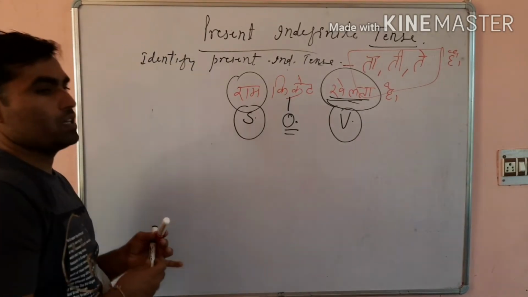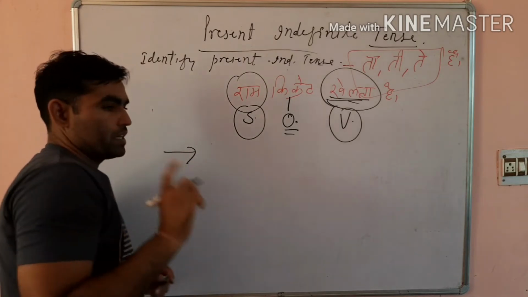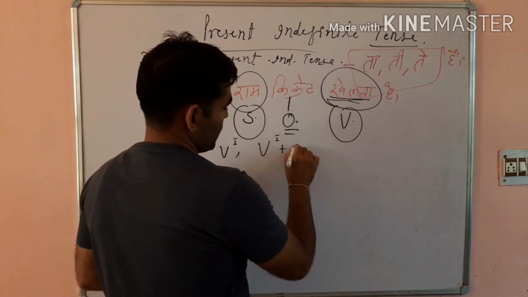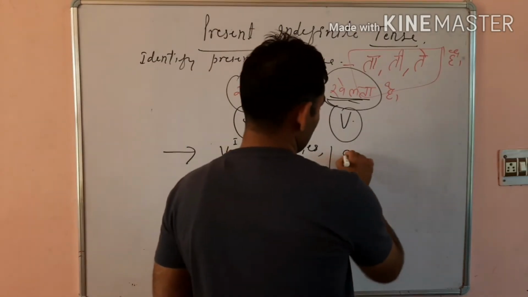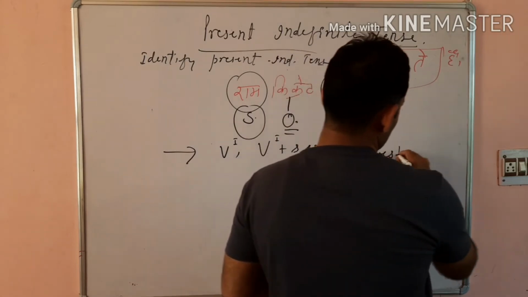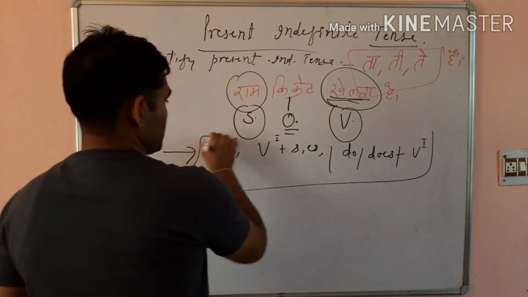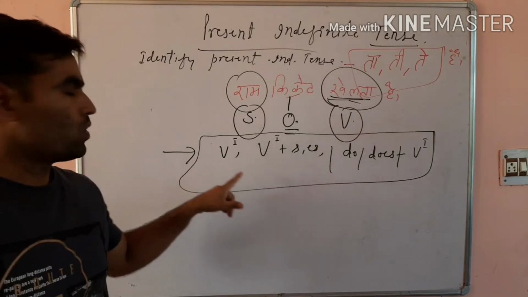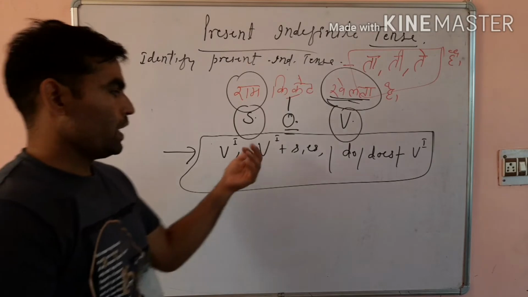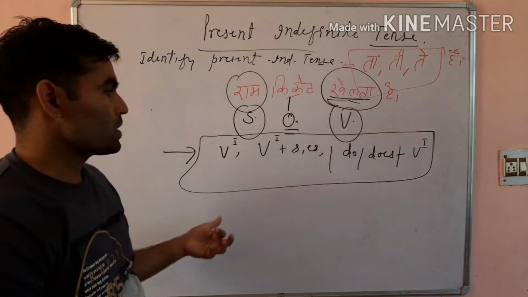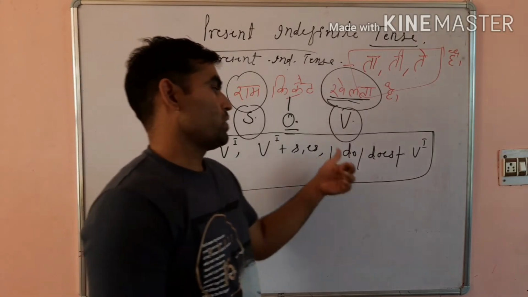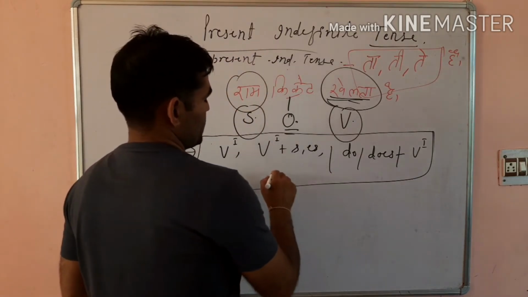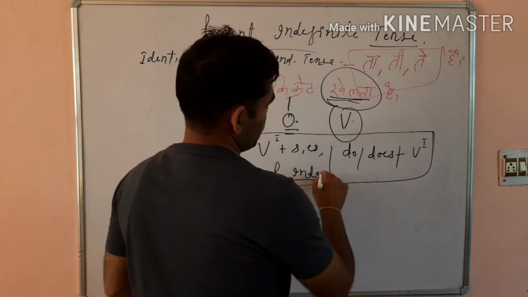Or in English, if you find in a sentence either V first, or V first plus s or es, or you find do, does plus V first, meaning the first form of the verb, then you will know that it is present indefinite tense.